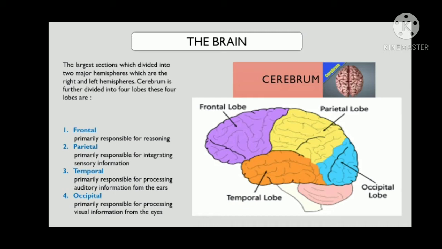Frontal lobes are primarily responsible for reasoning. Parietal lobes are primarily responsible for integrating sensory information. Temporal lobes are primarily responsible for processing auditory information from the ears. And the occipital lobes are primarily responsible for processing visual information from the eyes.